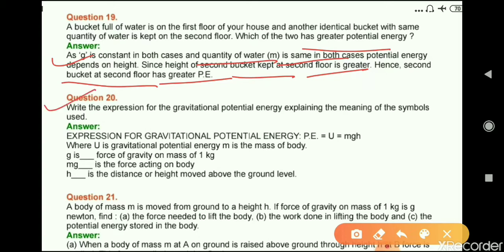Write the expression for the gravitational potential energy, explaining the meaning of the symbols used. The expression for gravitational potential energy is equal to mgh, where g is the force of gravity, h is the height and m is the mass of the body. You have to write here mass.